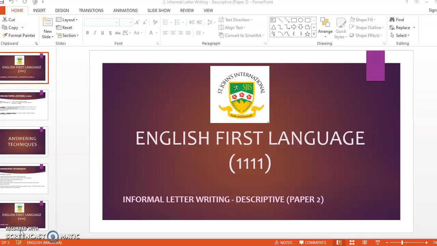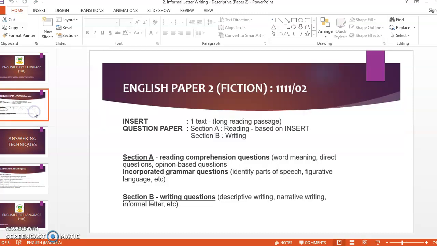Hi everyone, today we're going to look into English First Language 1111, and specifically the Paper 2 component, which is informal letter writing with descriptive element. Before we look into the descriptive element in informal letter writing itself, we will look a little bit at the components of Paper 2 itself.